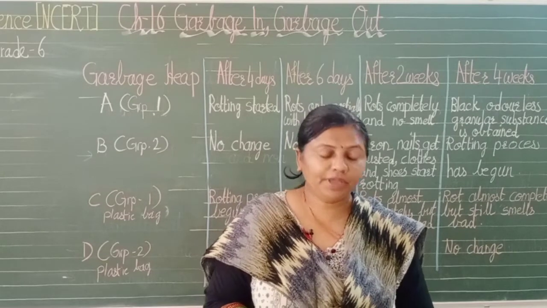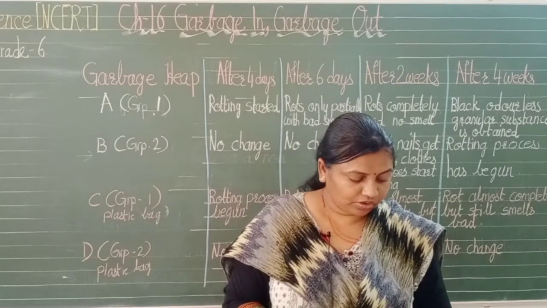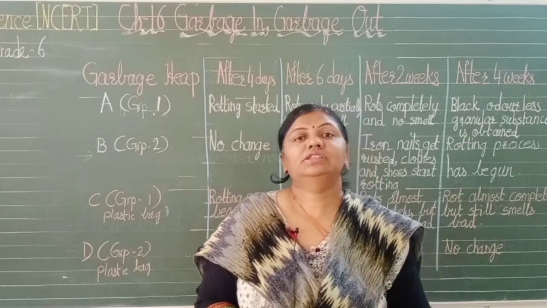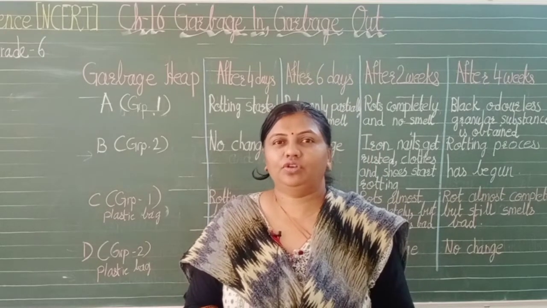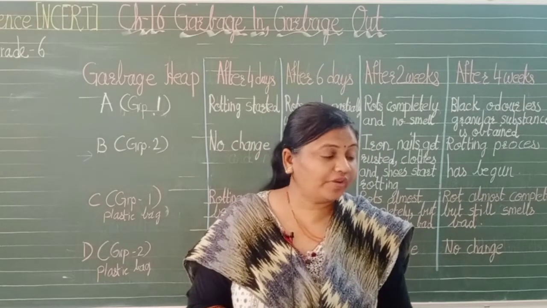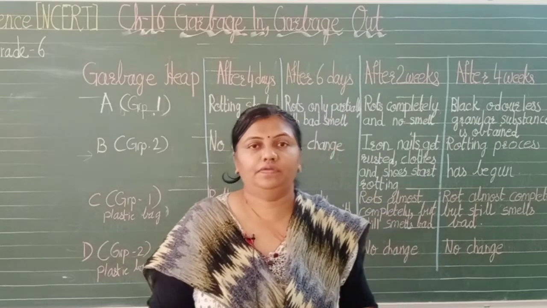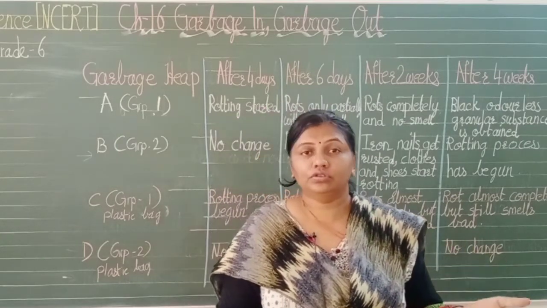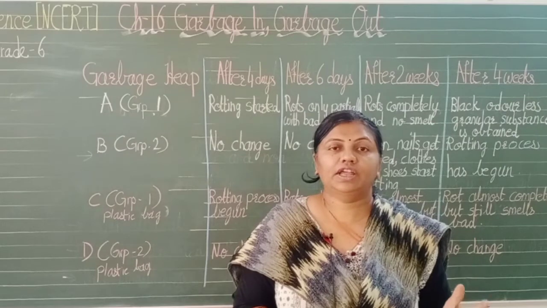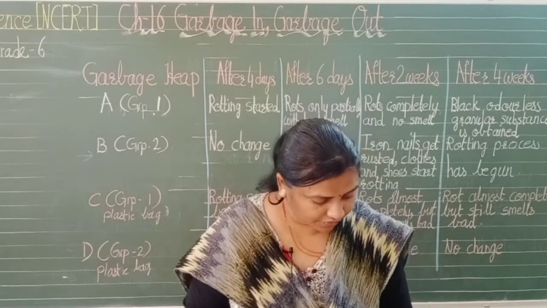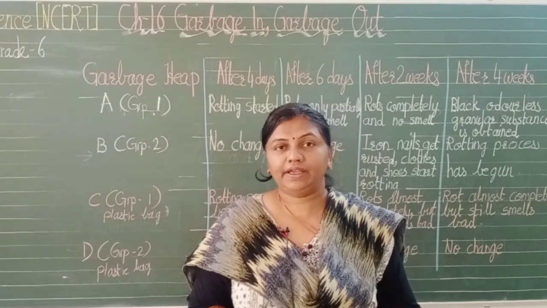And in group B, means group 2, that will have pieces of cloth. Sometimes the clothes are torn or used to wipe, sometimes to clean the floor, and that is now not used. So such kind of clothes are thrown. So such pieces of cloth, then polythene bags.